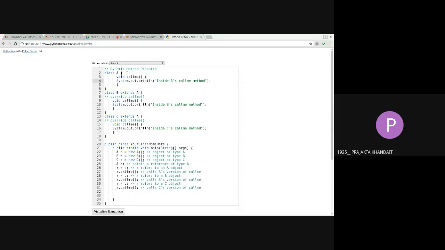Yes, ma'am. So you can see here I have created three classes, class A, class B and class C. And each class has a method callMe. Class A's callMe method has a simple println statement inside it. Class B has just one method, again the method signature is exactly the same. It is the overridden method callMe, but it is class B's callMe method. Class B extends A, and this is B's version of callMe. Class C also extends A.